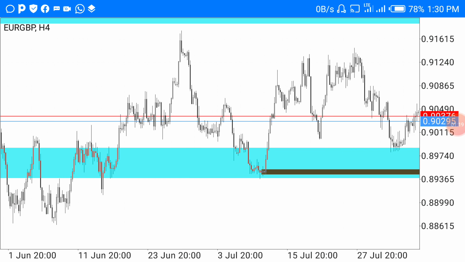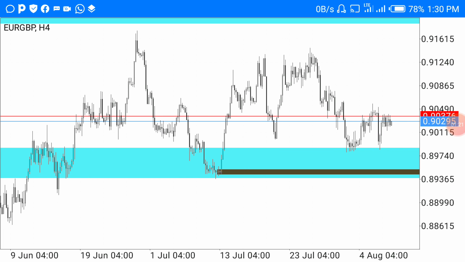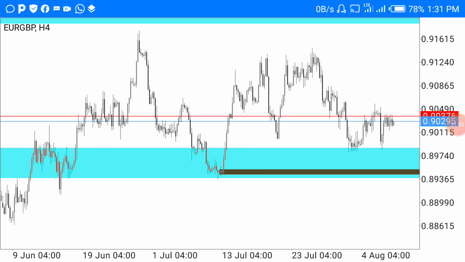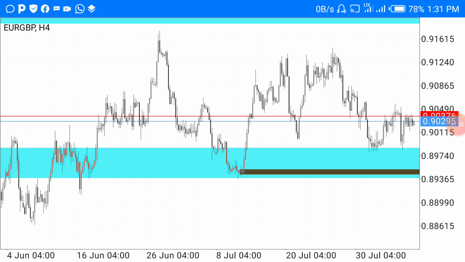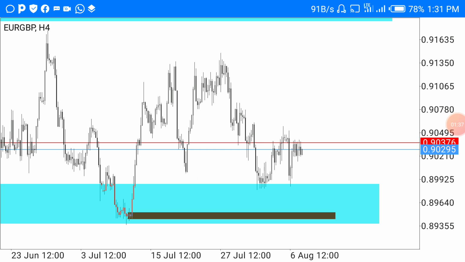Okay, remember one thing: finding a zone is not a problem, creating a zone is not a problem. Finding and creating a quality zone, a tradable zone, that matters. Understand?